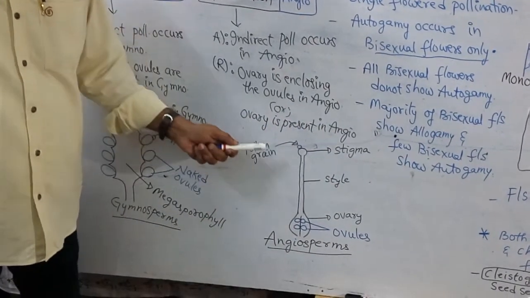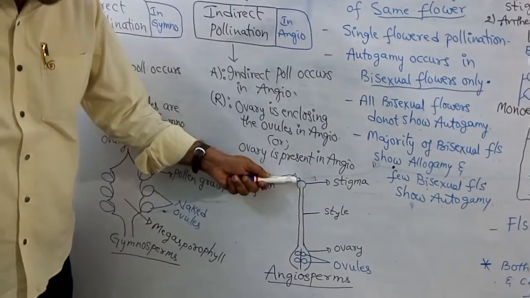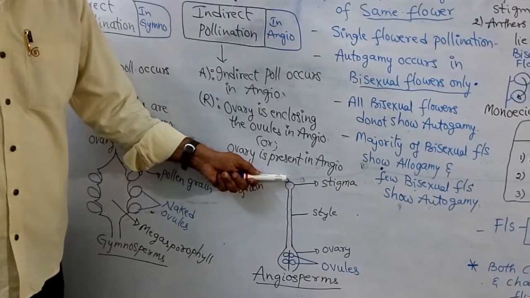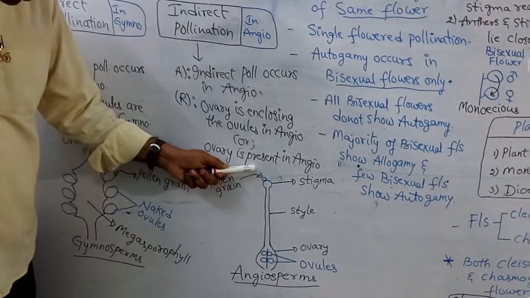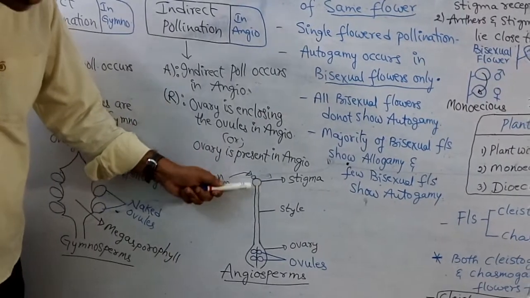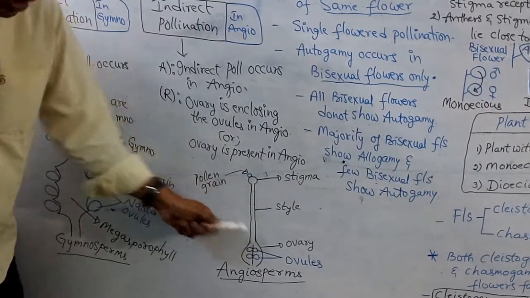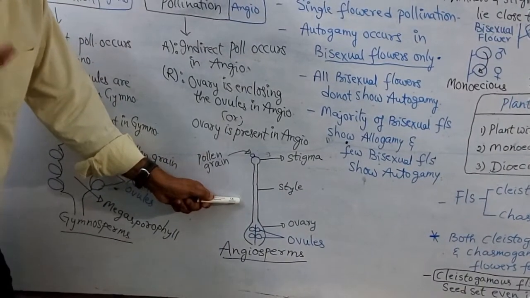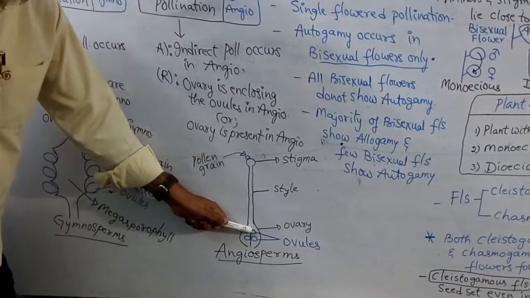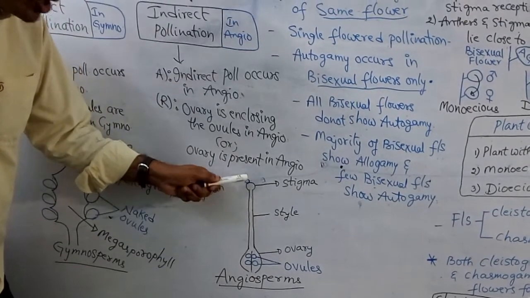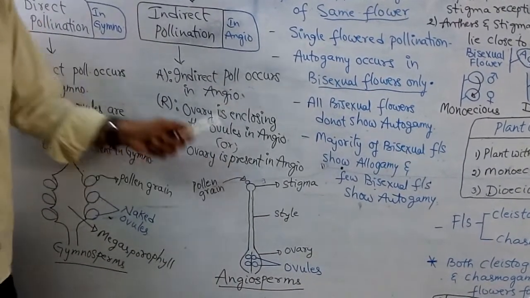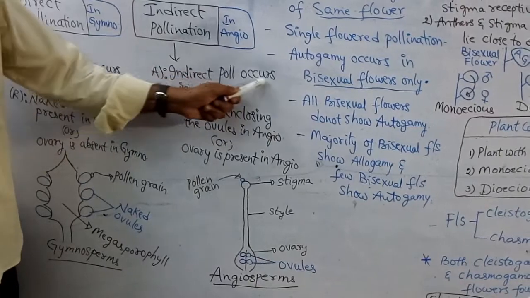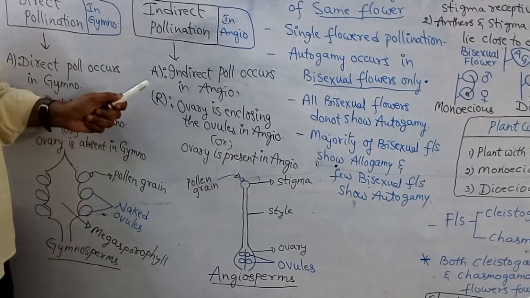So, this is the pollen grain. Where will the pollen grain fall? It will fall on stigma, not directly on ovule. In gymnosperms it falls directly on ovule, but here not directly on ovule. It falls on stigma. So, indirect pollination occurs in angiosperms.